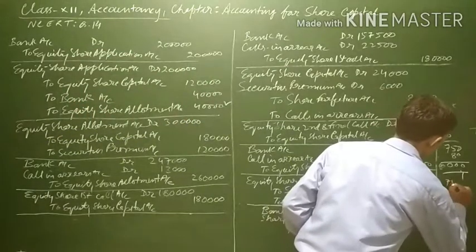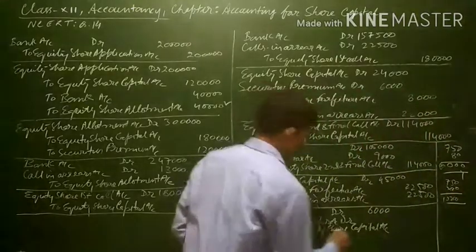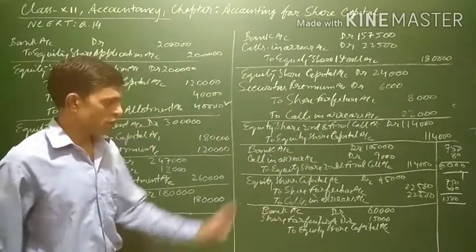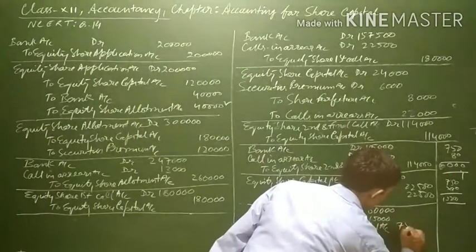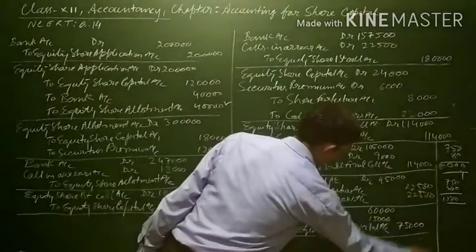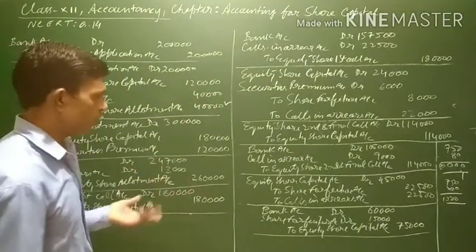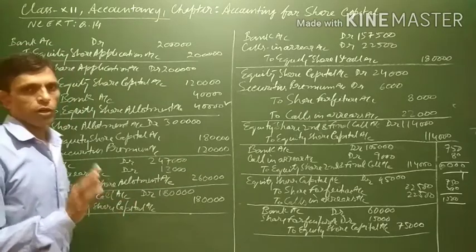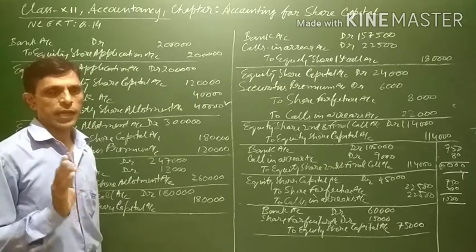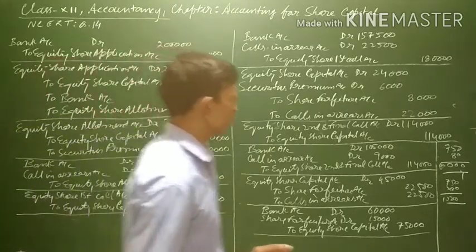So 750 into 20, it will come to 15,000. 15,000 will be used from the share forfeiture account, and 75,000 will be transferred to equity share capital account. Now lastly, all the shares which have been forfeited have now been reissued, and the balance of the share forfeiture account after the shares have been issued is treated as capital profit, and it will be transferred to capital reserve.